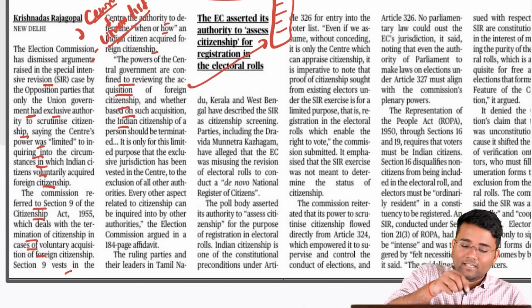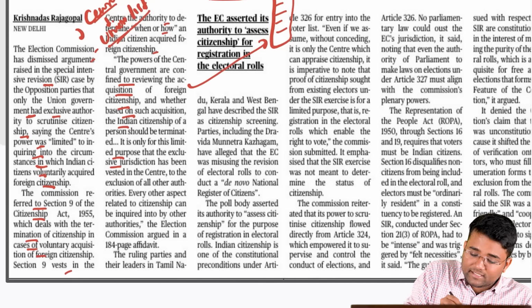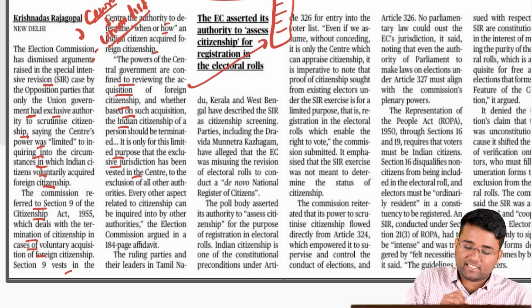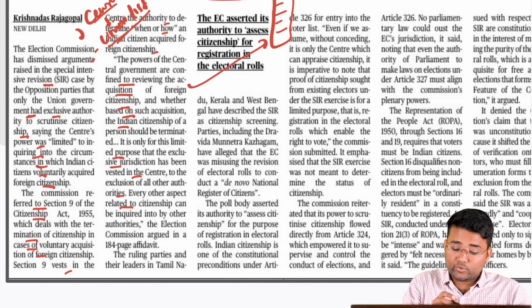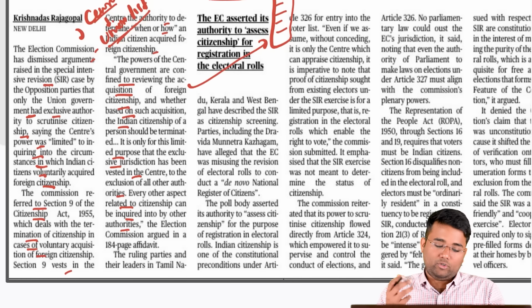In that case, the Center can revoke it. It is only for this limited purpose that exclusive jurisdiction has been vested in the Center to the exclusion of all other authorities. Every other aspect related to citizenship can be inquired into by other authorities.